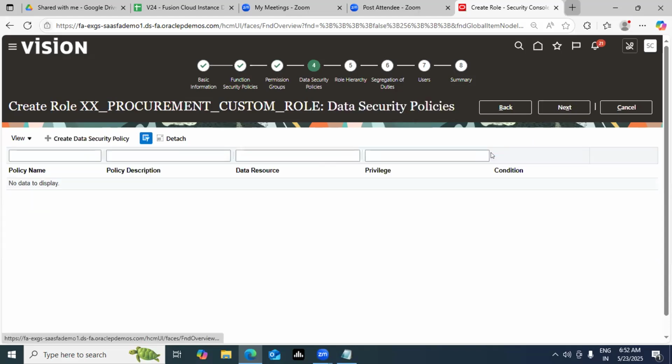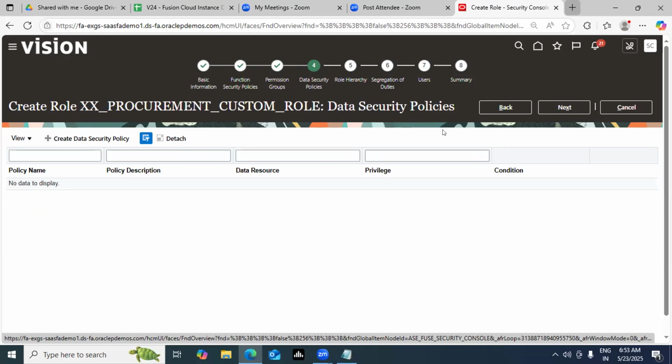Next comes your data security. The privileges are explained in the functional security policy. But what data you want to make secure is available in your data security policy. It is up to you. This is a question which you need to ask your client: what data do you want to secure?